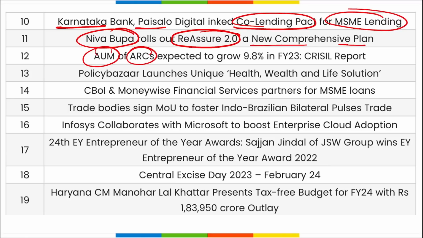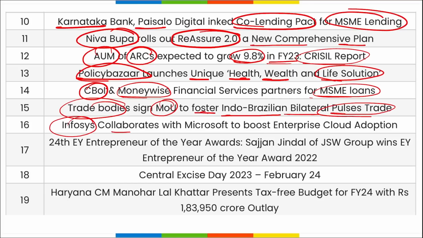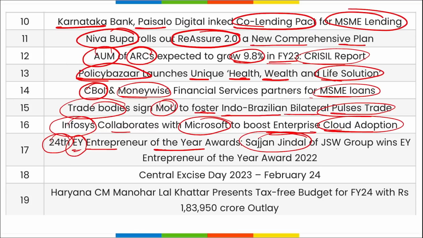AUM of ARCs expected to grow at 9.8% in fiscal year 23 as per CRISIL. Policy Bazaar has launched a unique health, wealth and life solution. Central Bank of India and Moneywise Financial has partnered for MSME loans. Trade bodies signed MOU to foster Indo-Brazilian bilateral pulses trade. Infosys collaborated with Microsoft to boost enterprise cloud adoption. Then 24th edition of EY Entrepreneur of the Year award was given to Sanjan Jindal of GS Group. Also highly important, remember this.